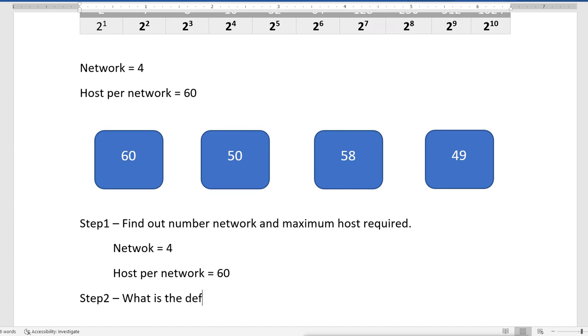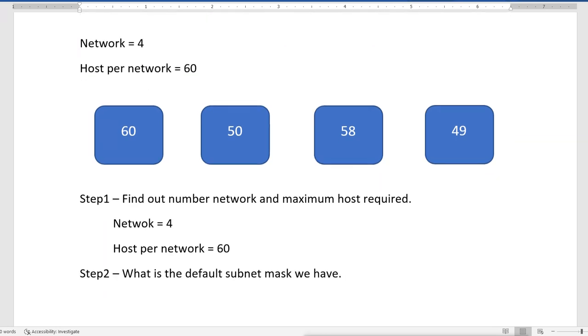Because remember, we'll do the subnetting by modifying the subnet mask. So we have this subnet mask.